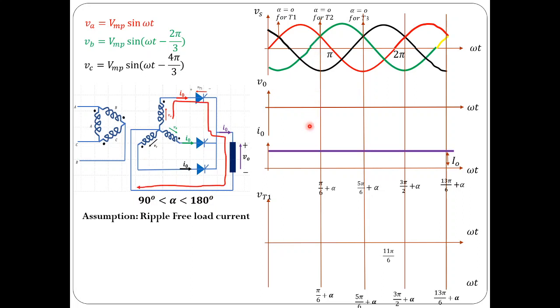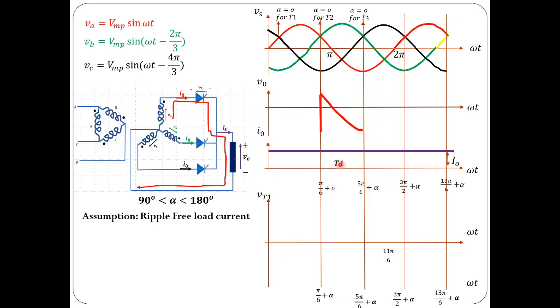You can see current would flow in this direction. So load current would be the same as the source current IA. I'm sorry, here I have mentioned I0, it is not I0, it is IA. So load current would be the same as IA, which is the same as thyristor 1 current during this interval, from pi by 6 plus alpha to 5 pi by 6 plus alpha. During this interval, we have thyristor 1 in conduction mode. Load voltage would be the same as VA, that is the source voltage VA, the A phase voltage. During this interval, T1 is conducting.